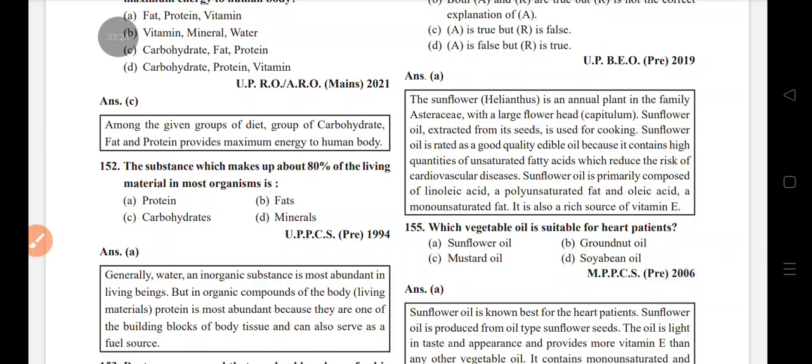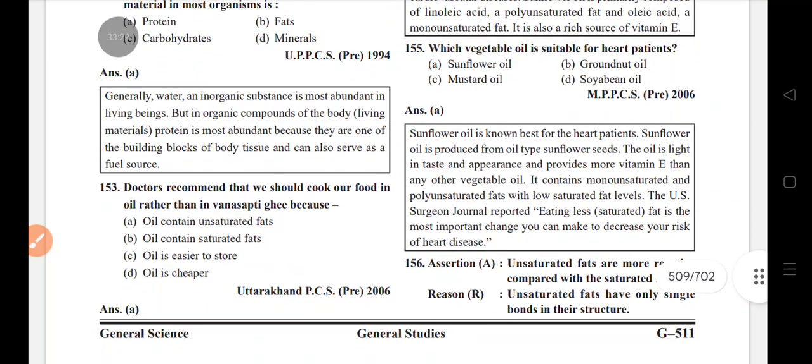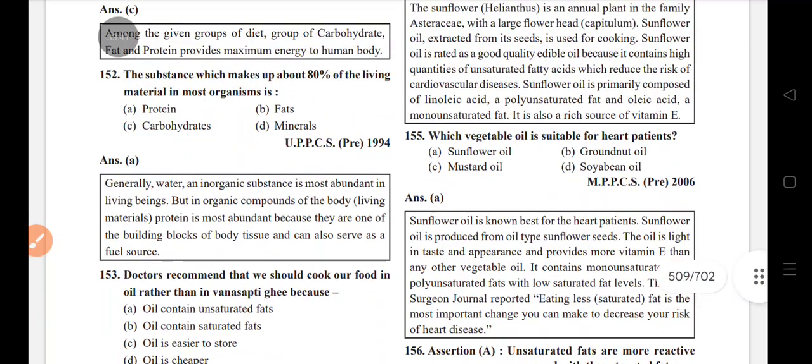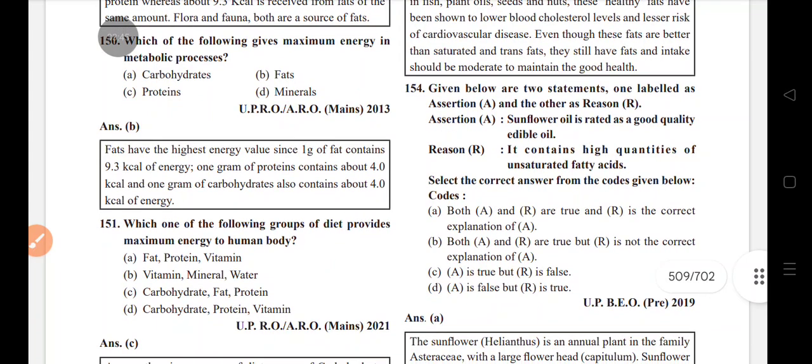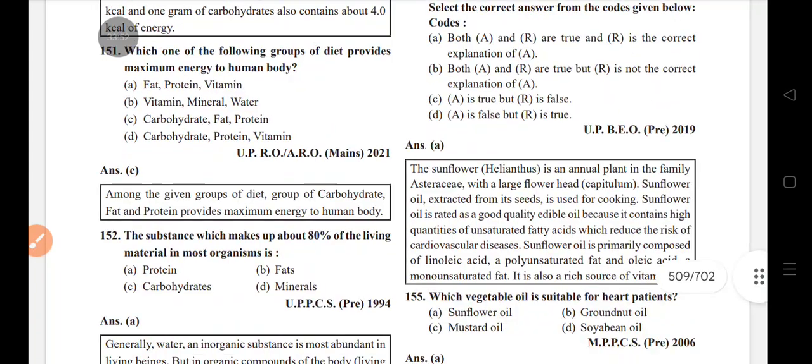Vegetable oil suitable for heart patients: sunflower oil. Doctors recommend that we should cook our food in oil rather than banaspati ghee because oil contains unsaturated fat. Sunflower oil is rated as a good quality edible oil. It contains a high quantity of unsaturated fatty acid.